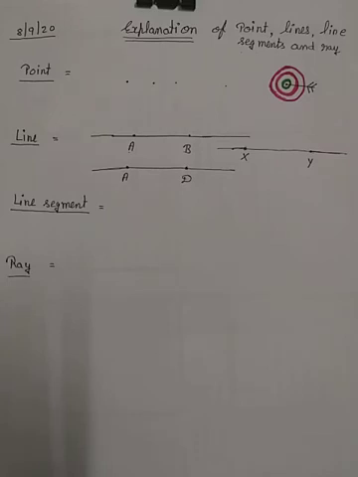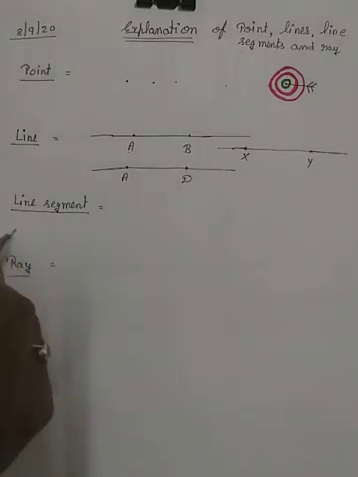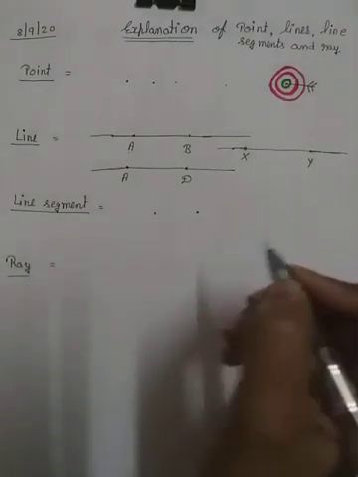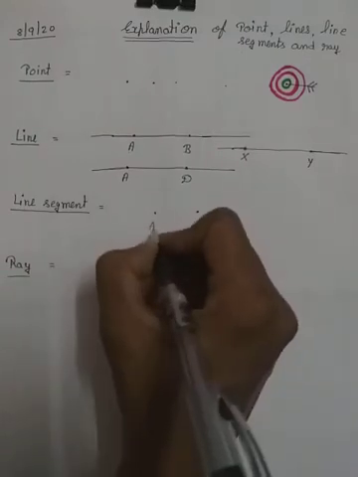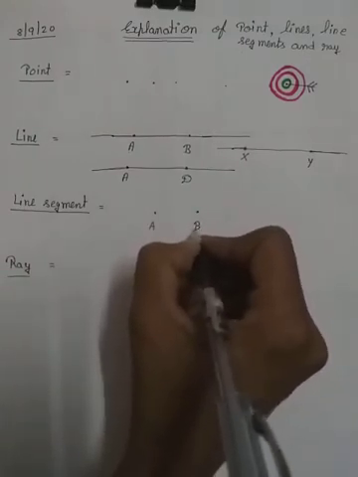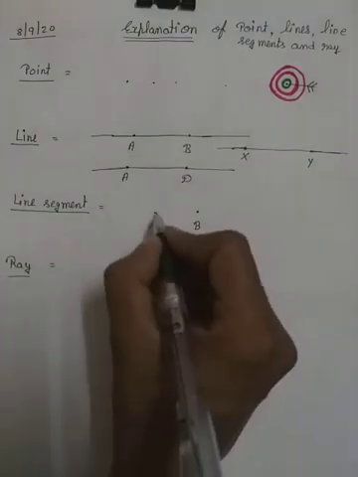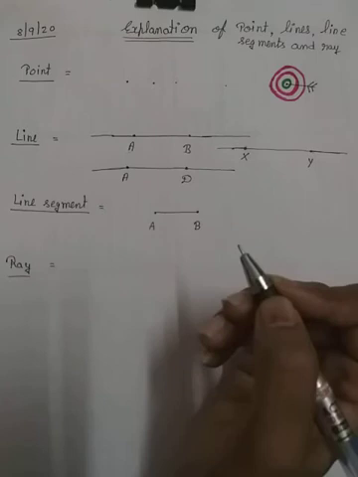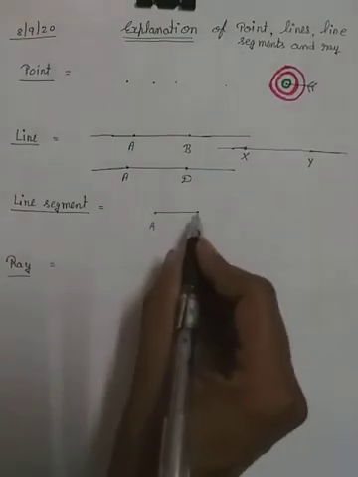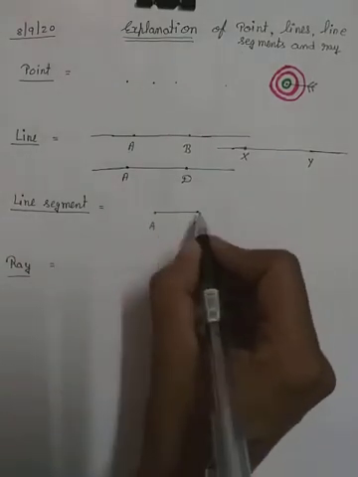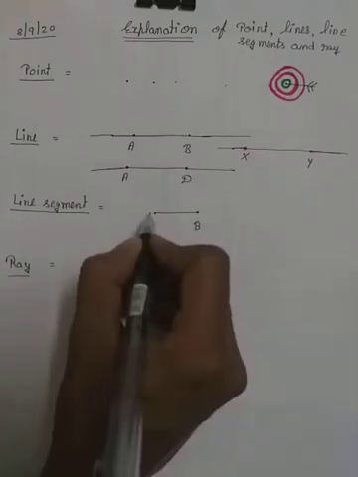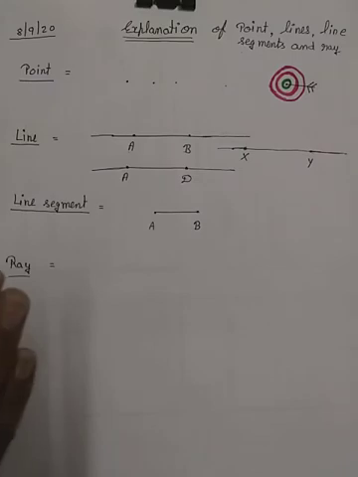Next we have line segment. What is the meaning of line segment? Line segment means if we have 2 points A and B, we can draw only a line to match the 2 points. We can't extend the points. Points को हम बढ़ा नहीं सकते.